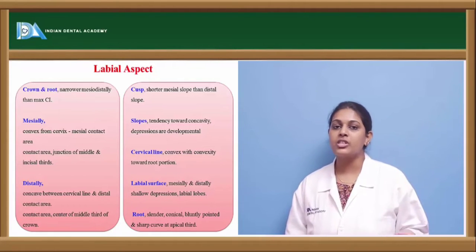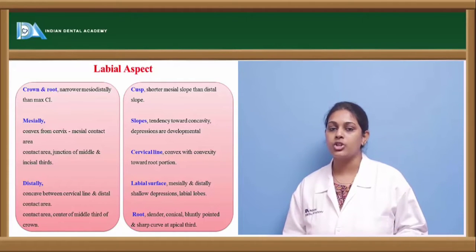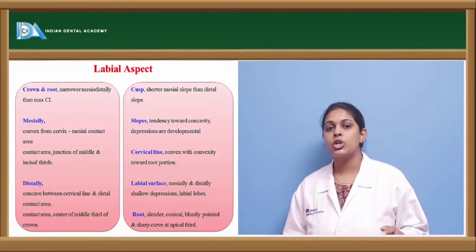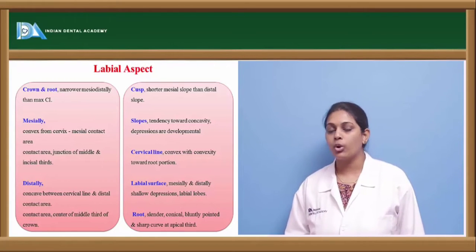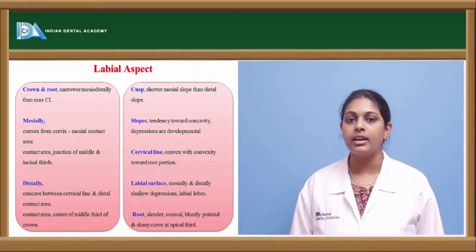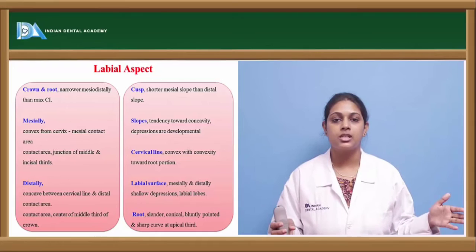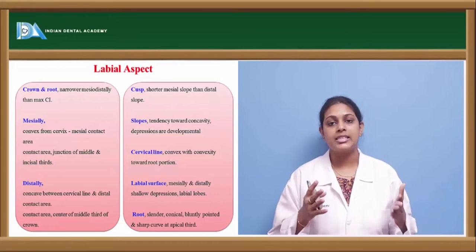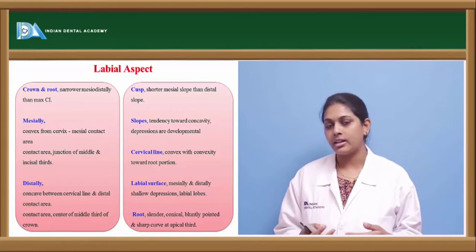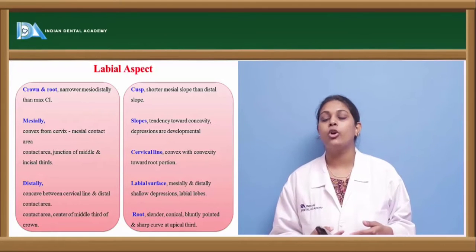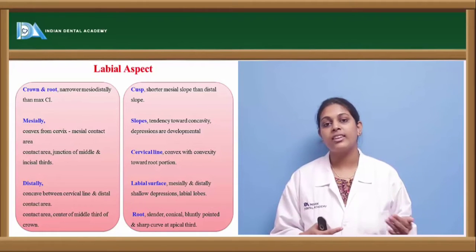The labial surface of the maxillary canine shows shallow depressions mesially and distally, and these depressions result in labial lobe formation. From the buccal aspect, the root appears slender, since the mesiodistal dimension decreases from the incisal aspect towards the root tip. It is conical in form, with a bluntly pointed tip and a sharp curve at the apical third of the root.